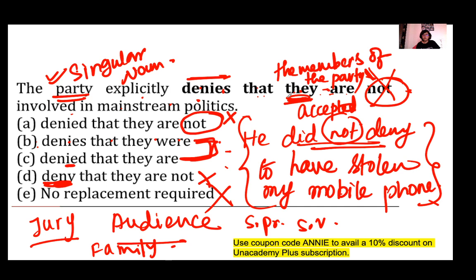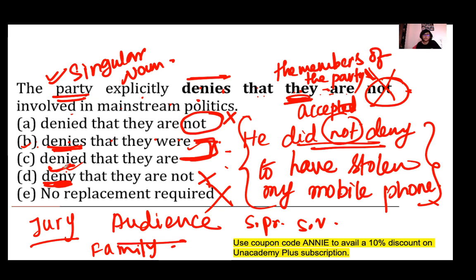Okay, now you see here whether you should use denies or denied. Okay, so here this one or this one. So you see, if you use denies, it means that it is still denying that the party was involved.